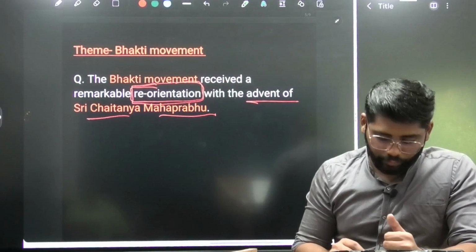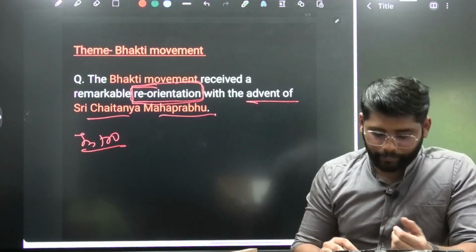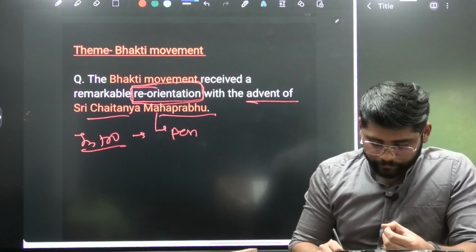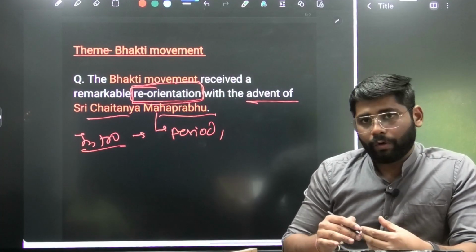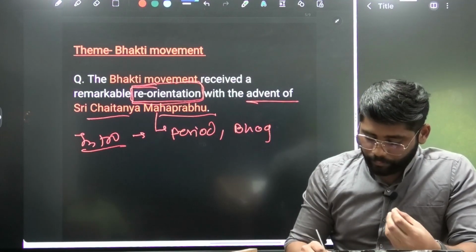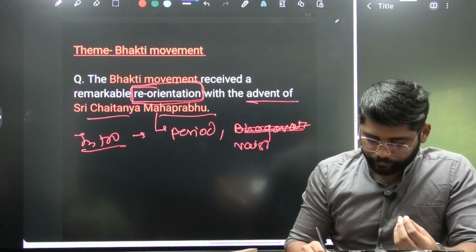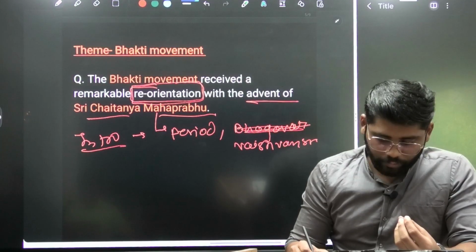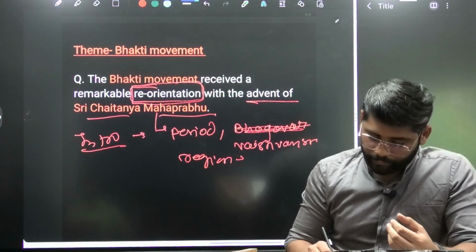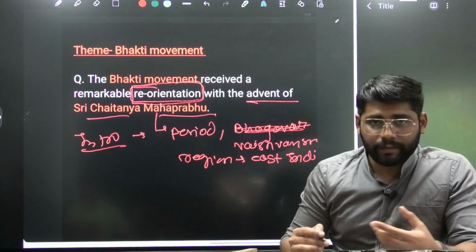First we will go through the introduction. In the introduction, again we are going to write factual information, such as Sri Chaitanya Mahaprabhu's period and his actual viewpoint, that he was from Bhagavatism or Vaishnavism, you can mention. Also we can mention his region, that is Eastern coastal India, Bengal and Odisha.